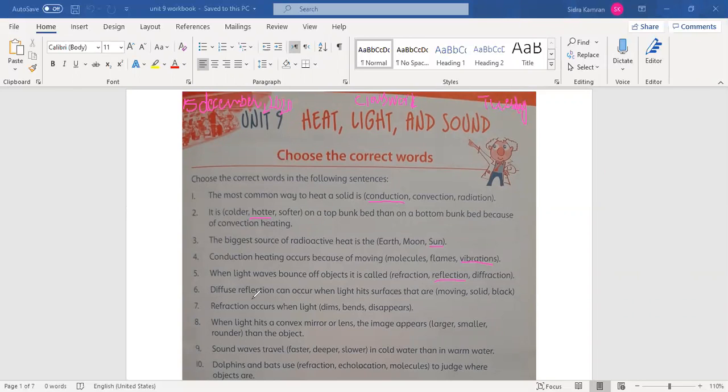Next, diffuse reflection can occur when light hits surfaces that are dash. Diffuse reflection is a type of reflection. There are regular reflection and diffuse reflection. Diffuse reflection can occur when light hits surfaces that are dash.